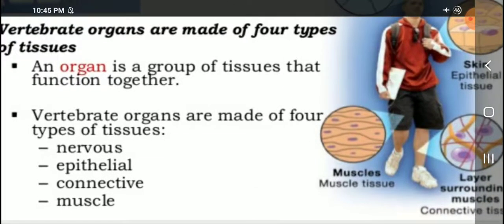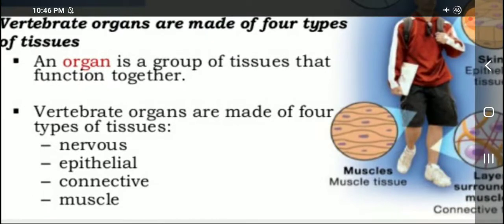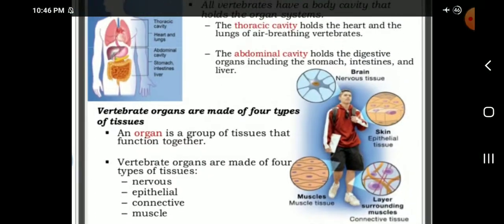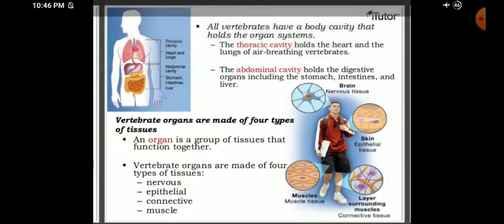What is nervous tissue? Nervous means nerve. Epithelial means it contains skin, epithelial cells. Then connective tissues: the tissues connect things together. Then muscles. Okay, that is muscle. That's all students. Next step.